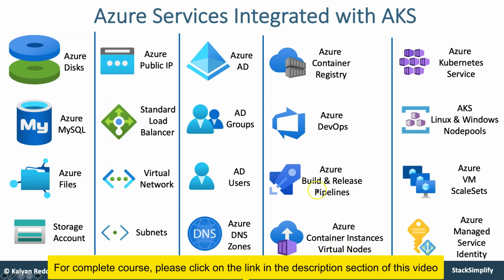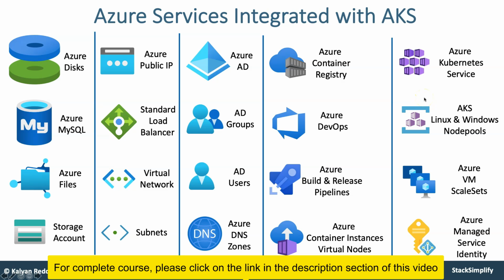From an Azure DevOps perspective, we are going to provision our workloads on our AKS cluster using Azure DevOps build and release pipelines. And to run the workloads on virtual infrastructure, which is nothing but serverless infrastructure, we are going to use Azure Container Instances virtual nodes.